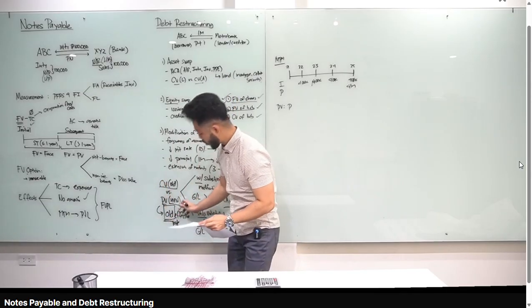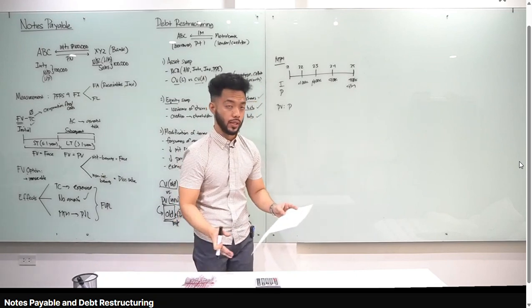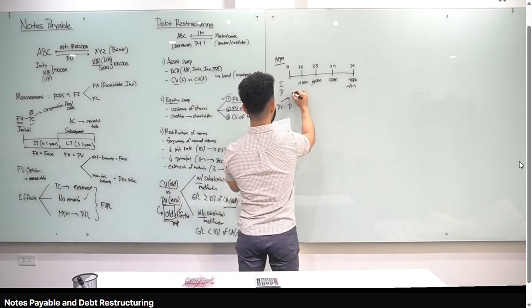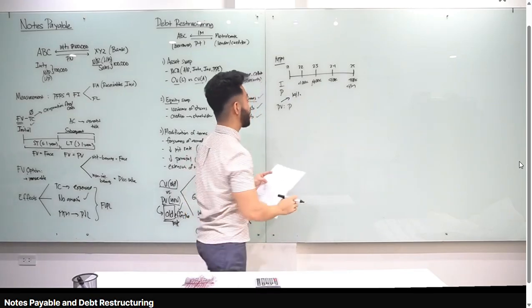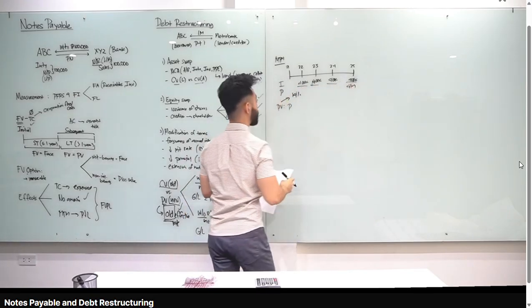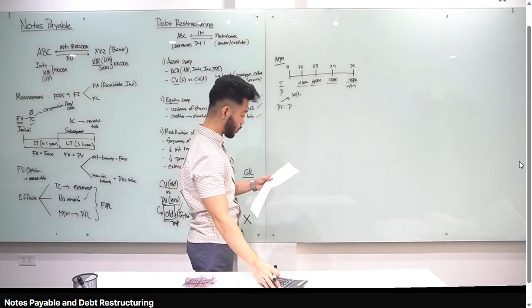14%. Kasi sabi ko, old effective interest rate. Okay? That's according to PFRS 9. So yung present value natin, tandaan mo, class, you will use 14%. Okay? Huwag kang gagamit ng 10% ha. Yung 10% gagamitin mo lang yan to compute for the interest. Okay, interest payments. Sige, so, gagawin ko dyan, class.